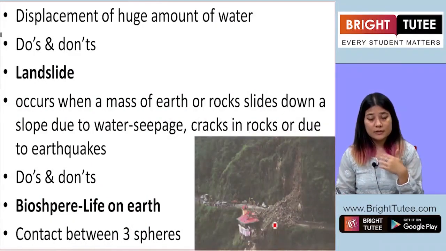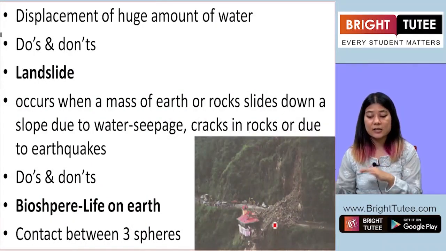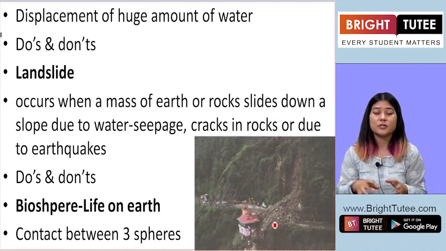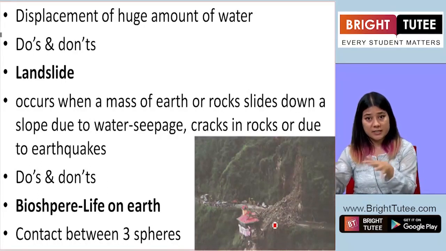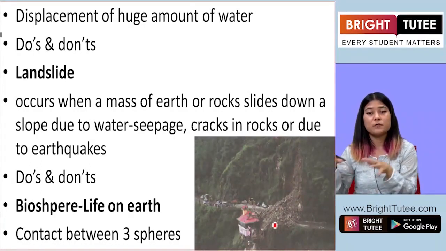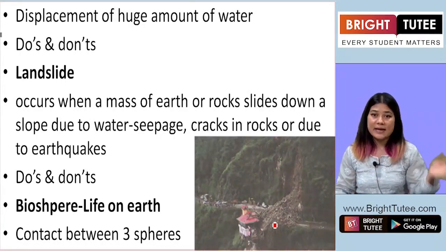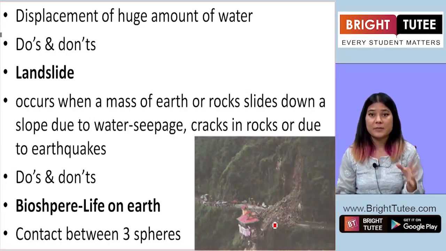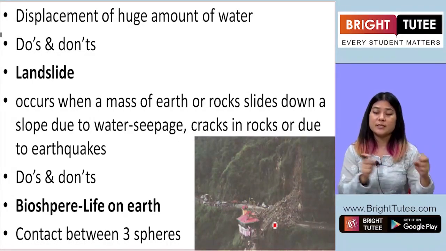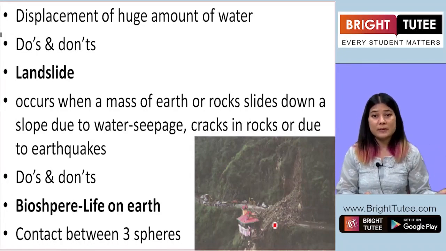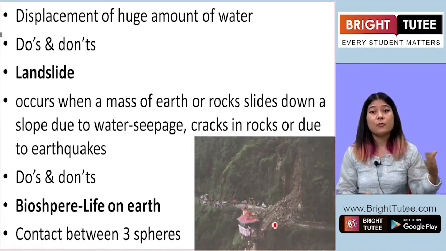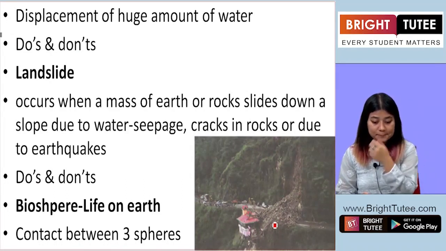Now, in tsunamis, what we see is a huge displacement of water from the ocean. The water from the ocean gets displaced as a result of the tsunami, and where does it go? It comes onto the land, onto the areas where human beings live, animals live, where the forests exist, alright?